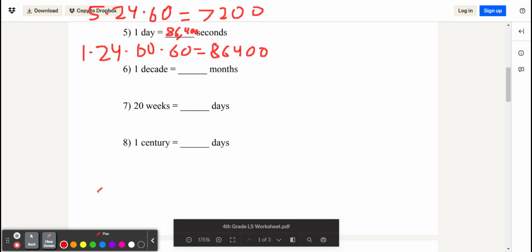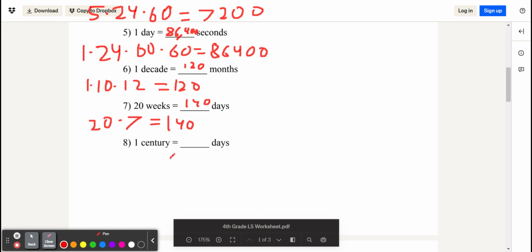And then how many months are in a decade? Well, a decade has 10 years, and then each year has 12 months. So you get 1 times 10 times 12, which is 120. And then we have how many days are in 20 weeks? There are 7 days in a week, so we get 20 times 7 is equal to 140.